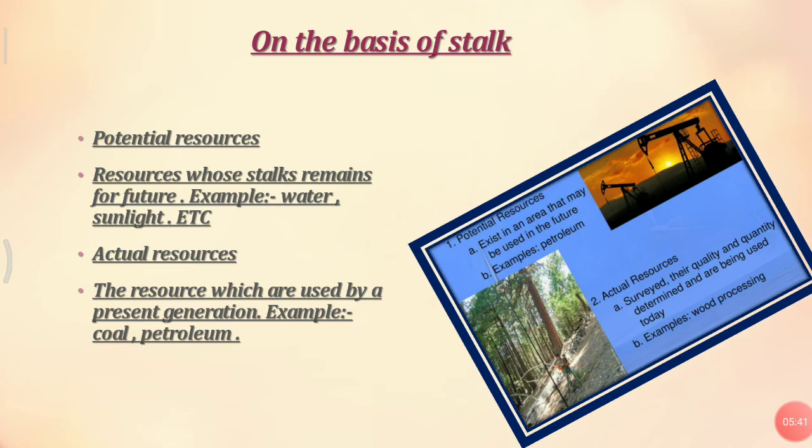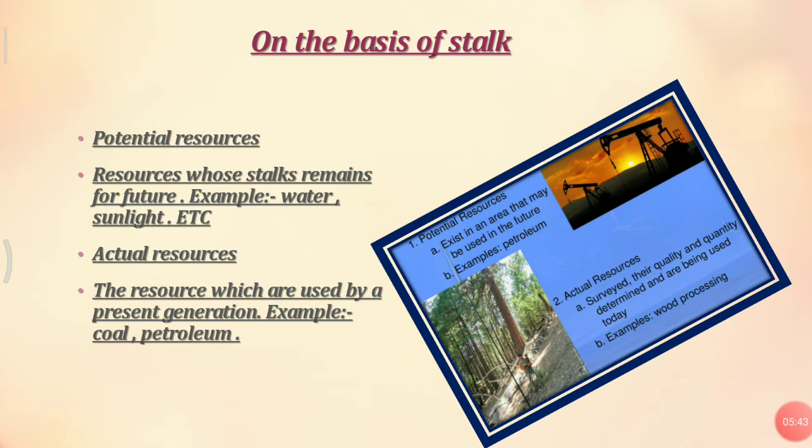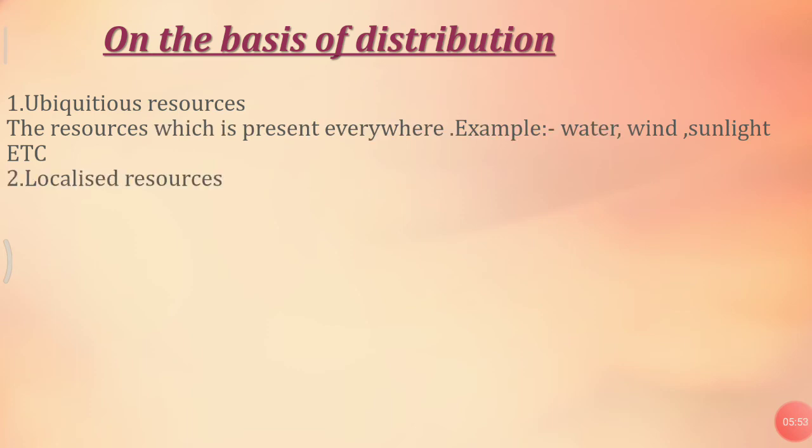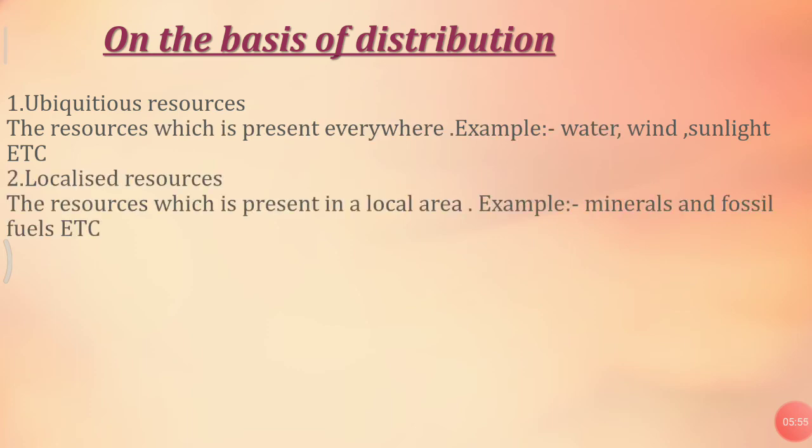Now let's move on to the basis of distribution. On the basis of distribution, there are two types of resources: ubiquitous resources and localized resources. Ubiquitous resources means the resources which are present everywhere, each and every place gets those resources. Like sunlight is present everywhere. So this is a ubiquitous resource. Then we have water, wind, and more.